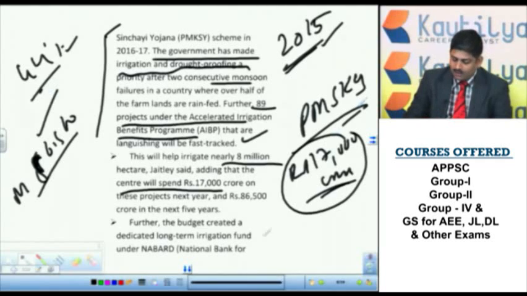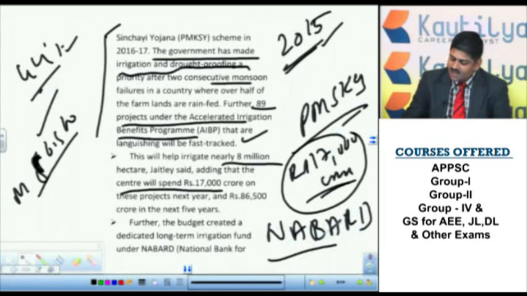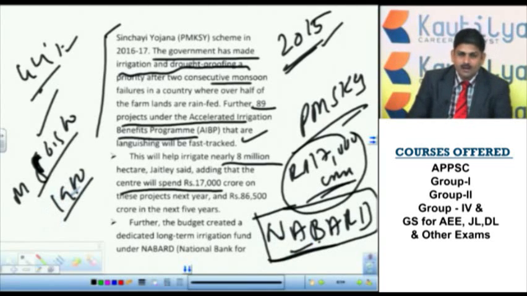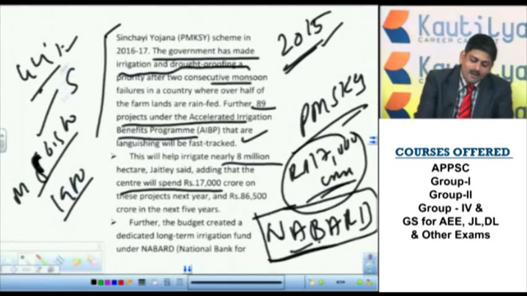Next, NABARD. Under NABARD, another specific is there. What is this NABARD? NABARD is a bank, the National Bank for Agriculture and Rural Development. It was established in the 1980s on the recommendation of Shivaraman.